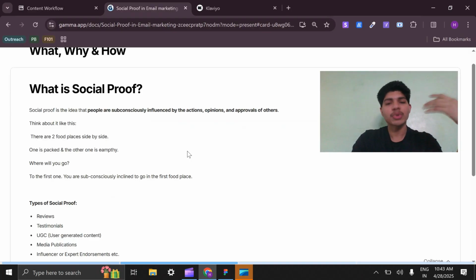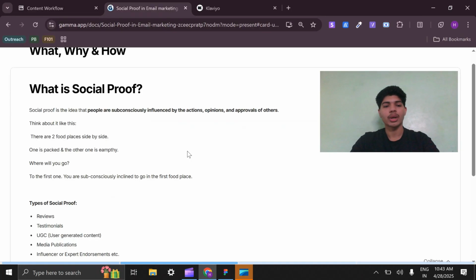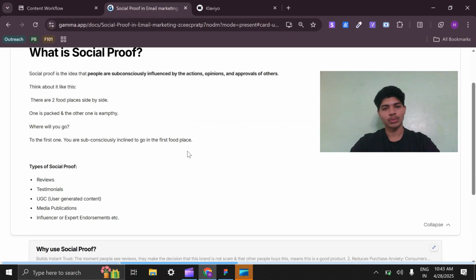Types of social proof. First, reviews and testimonials, which is the most important and the most common one. Third is UGC, which means user generated content. It is where your consumers and customers record and take pictures of using your product.